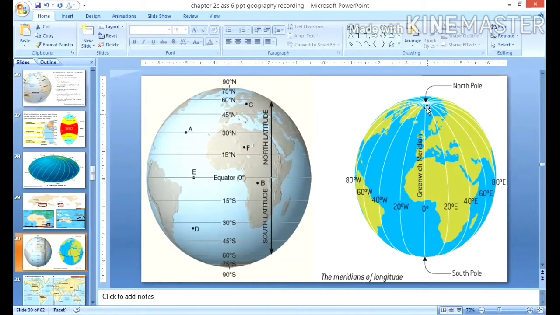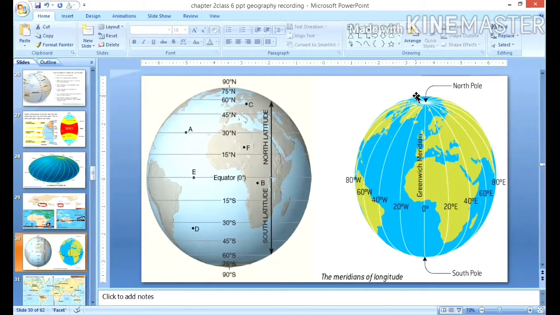Okay, but here longitudes are of equal length, but they are at a distance at the center. You can make out here almost 111 kilometers distance at the center. But while reaching towards the poles, they are at 0 degrees. They merge with each other, right? So longitudes are not equidistant because they get merged at the North Pole and the South Pole.